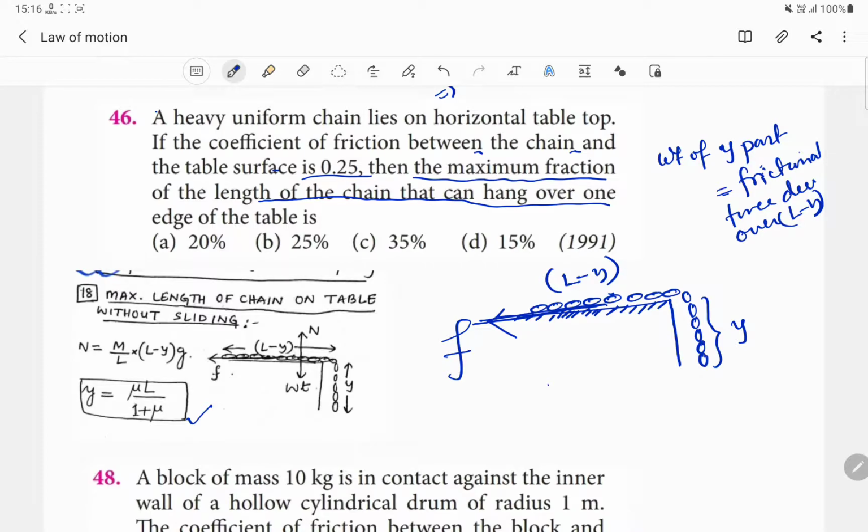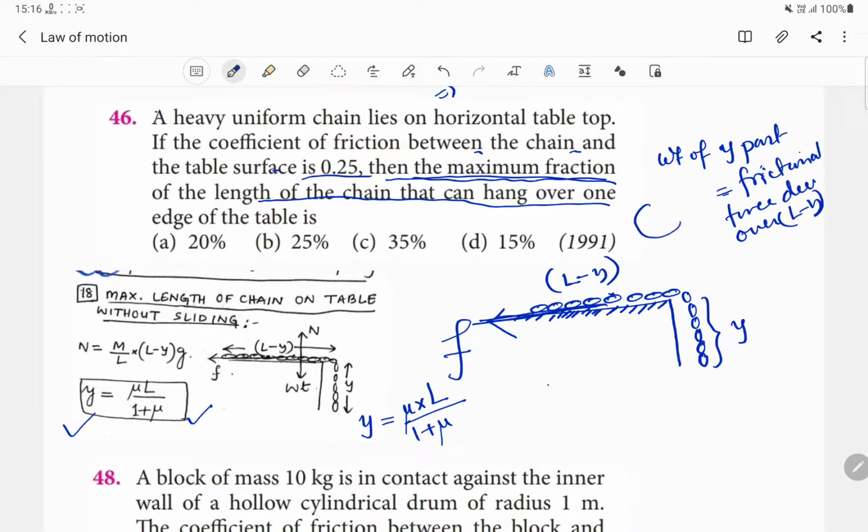This is the concept, and after calculation we get this formula. Y, the maximum hanging length, is equal to the coefficient of friction into the length of the chain divided by 1 plus the coefficient of friction. It should be like this. And here you should read the question very carefully. Find out the maximum fraction. What do you mean by fraction?